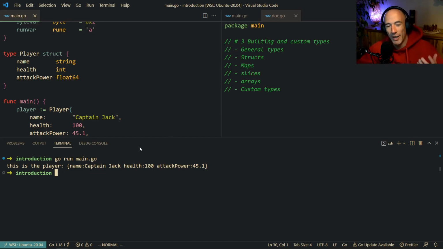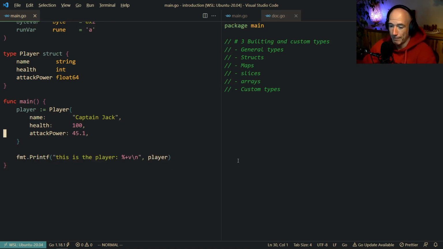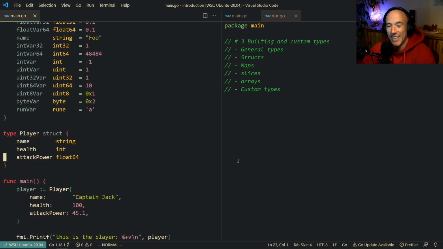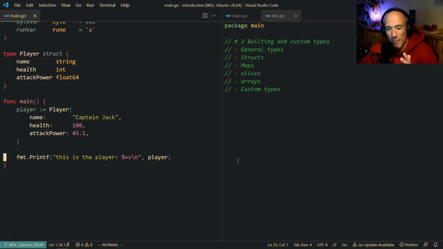Boom. Now, if we do %+v, it's going to be the super verbose mode, where we're going to see the name is Captain Jack, the health is 100, and the attack power is 45.1. That's basically a structure. Very simple. No big deal. But in our structures, we can actually attach functions to them, right?